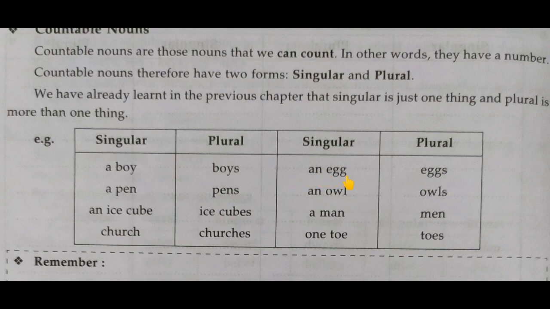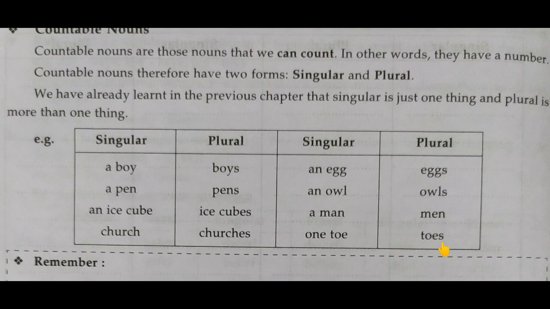Then an egg, a single egg, and eggs is its plural form. An owl, and owls is its plural form. A man is a singular, only a single man, and men means there are various men: 2, 3, 4, 5, and so on. We can count that. There are 5 men, there are 4 men. So a man is a singular form, men is the plural form, and it comes under countable nouns because we can count that.